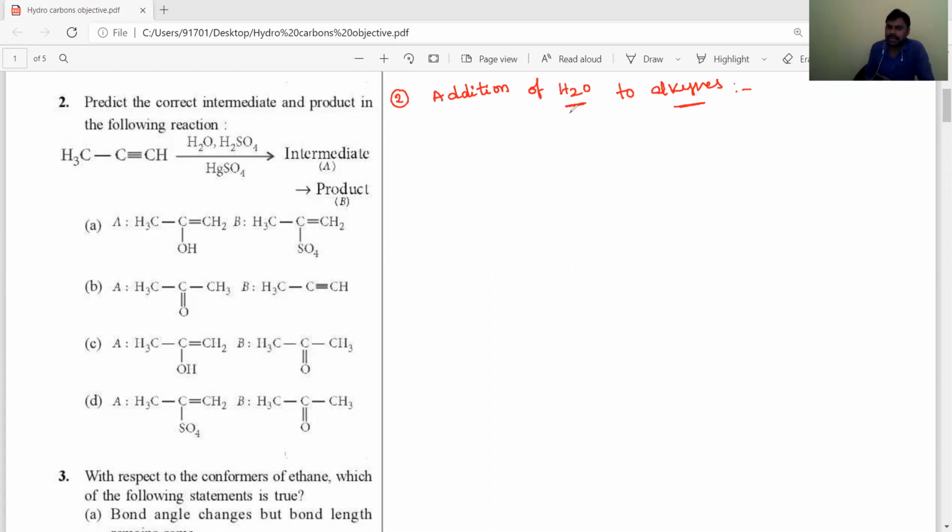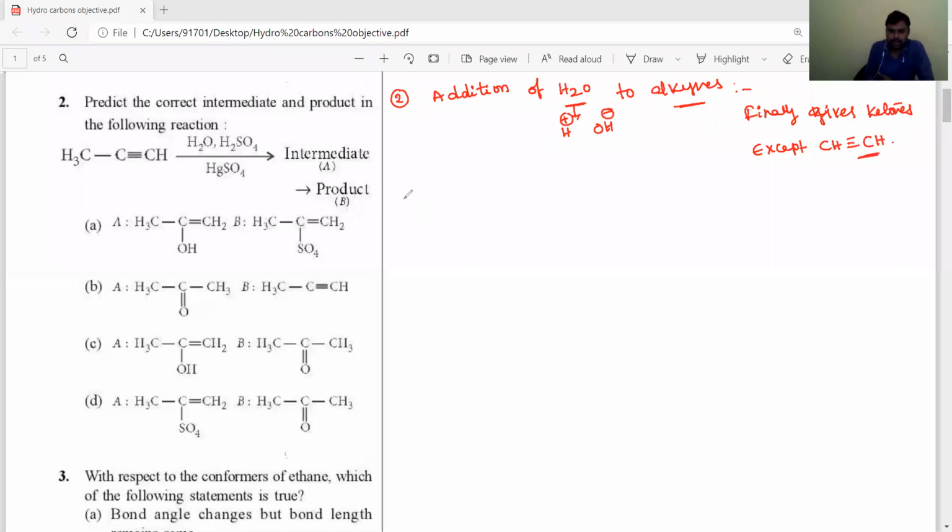While you are adding, water will be ionized to give H plus ions and OH minus ions. So you have to add H plus ions at one sp carbon and OH minus ions at the other carbon according to the Markovnikov addition rule. Now, the addition of water to alkynes finally gives ketones, except acetylene. If you add water to acetylene, we will get acetaldehyde.